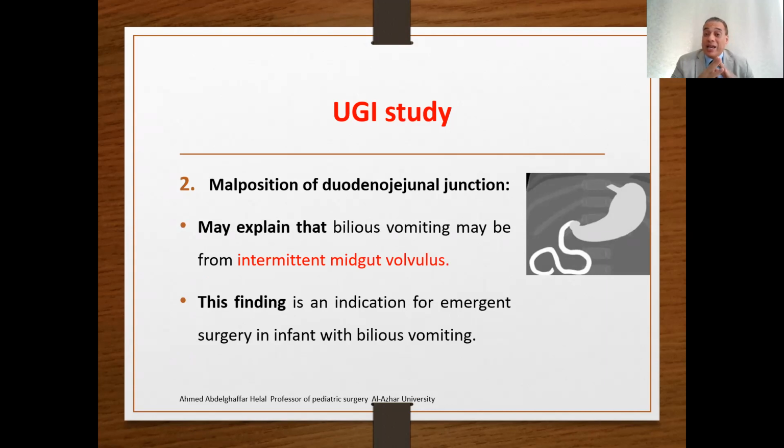We may show a picture like this, malposition of the DJ junction. The junction, which normally crosses to the left, will be found on the right side. So this may explain that the bilious vomiting in this baby may be related to intermittent mid-gut volvulus, an indication for emergent surgery in an infant with bilious vomiting. So the first presentation may be normal. The second one, malposition of the DJ junction.